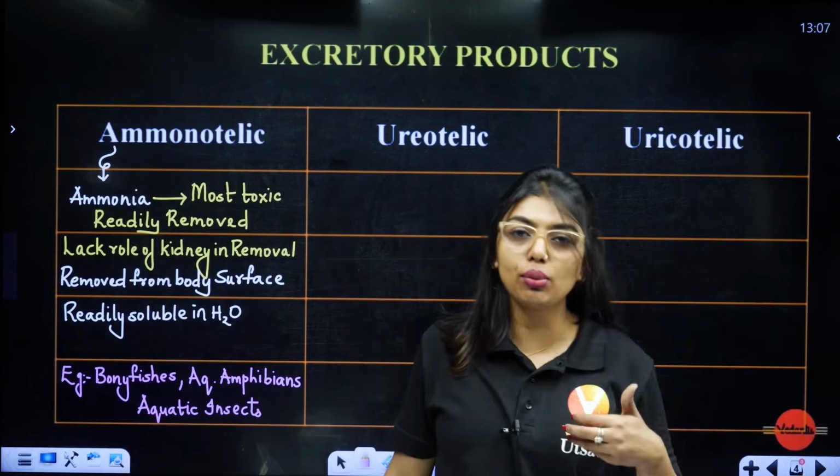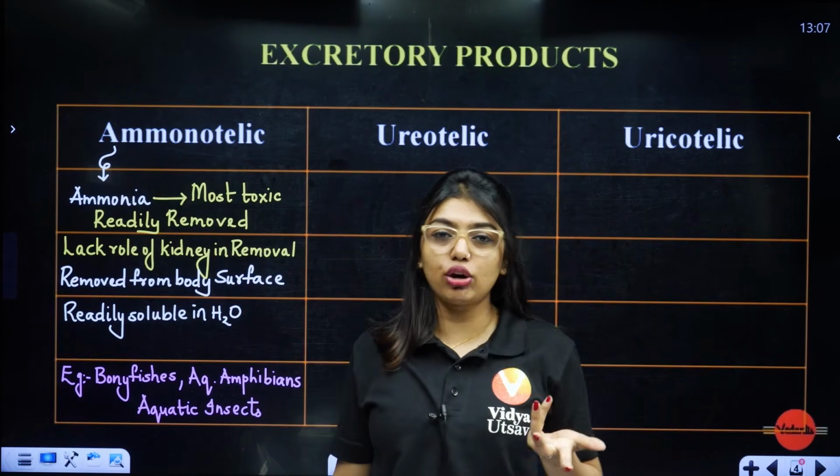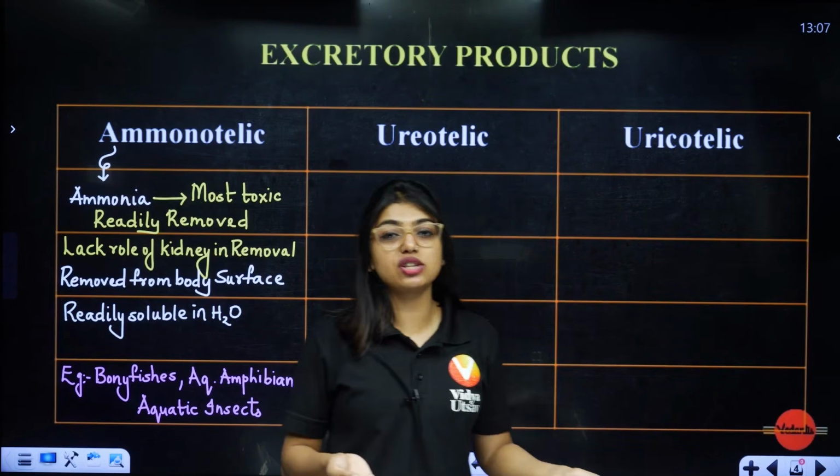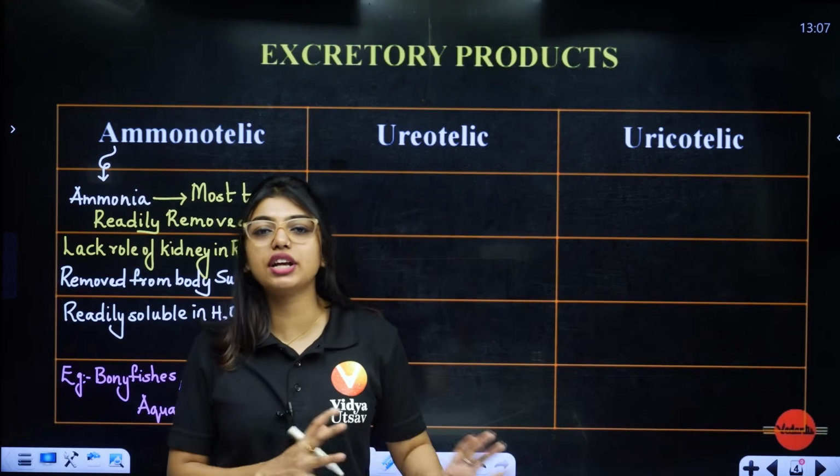But let's say if it is humans, maximum we drink 1 liter to 2 liter water every day. Ammonia requires so much water to be removed from the body, it's not possible for us to afford. So we are not using this.